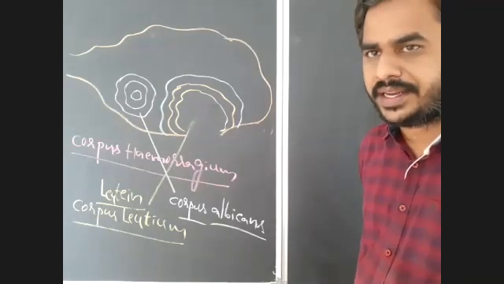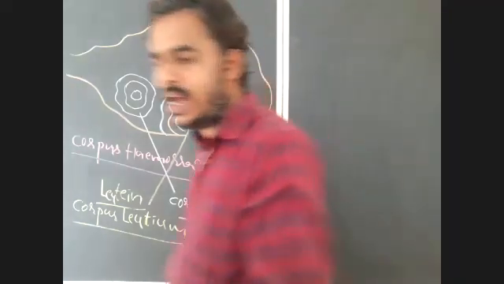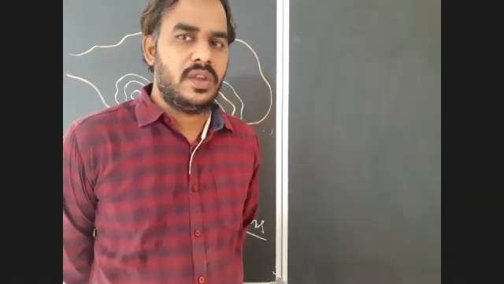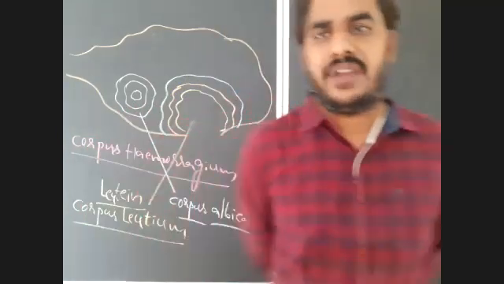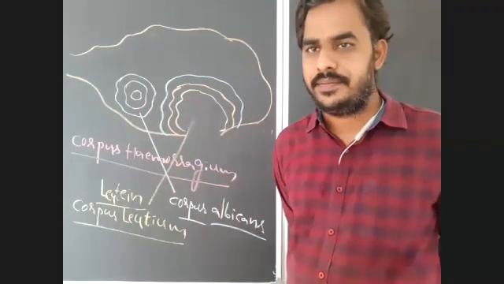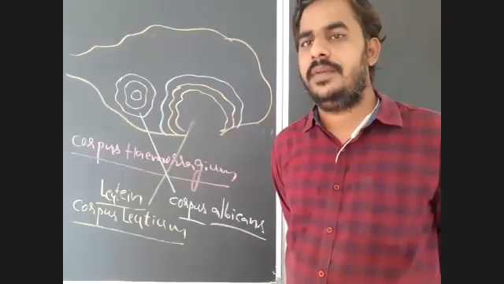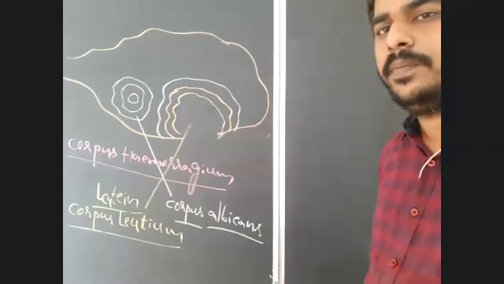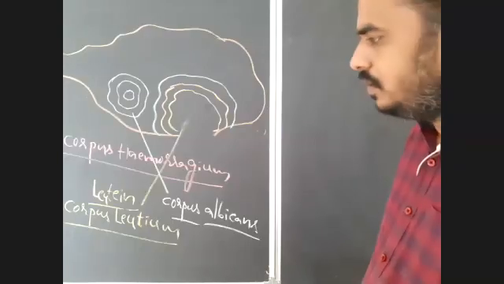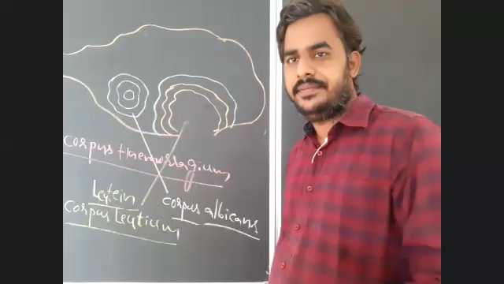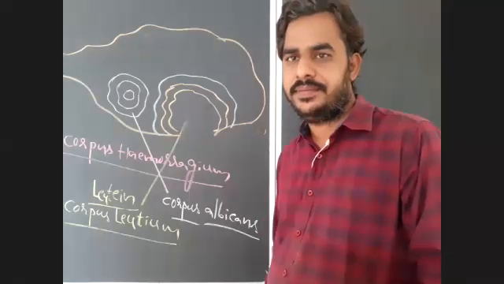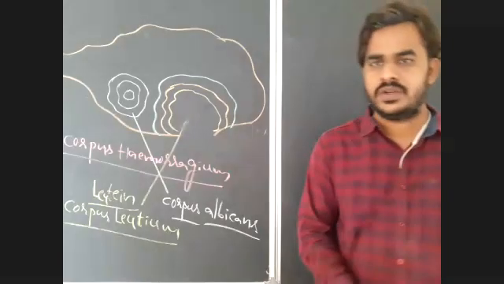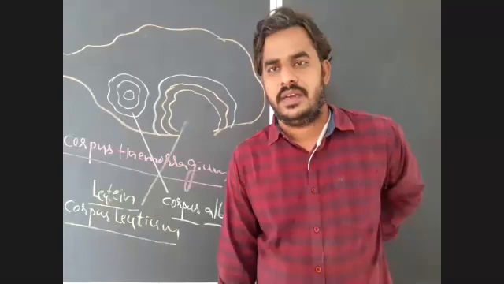So the three you have to remember here. After releasing of ovum, what will happen here? The corpus luteum will remain throughout the pregnancy, if LH is available, then only it is possible. If there is no fertilization, what will happen? Corpus luteum will be degenerated if there is no pregnancy or no fertilization. That's clear. And after completion of this, oogenesis is almost completed, that you have to keep in your mind, right?